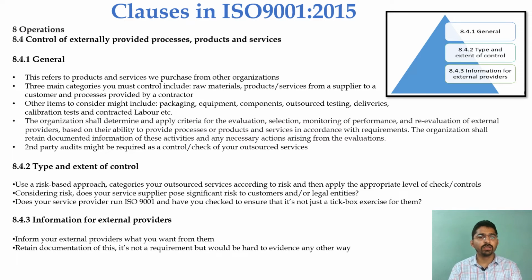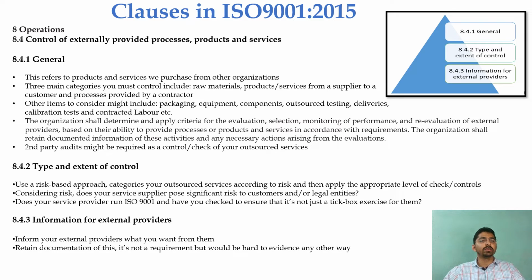This refers to the products and services we purchase from the other organization. Okay. Three main categories you must control include the raw material, the product and services from a supplier to a customer, and processes provided by the contractor. Other items to consider might include the packaging, the equipment, the component, or the outsourced testing, delivery, calibration test, and